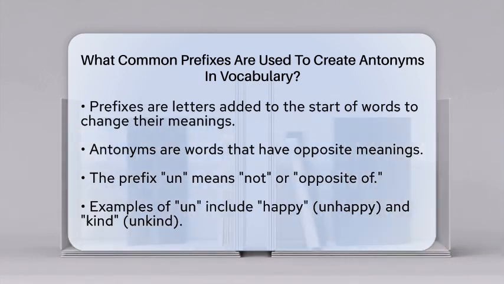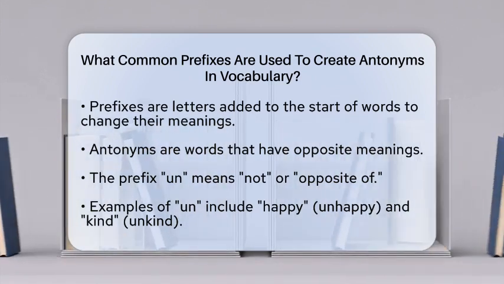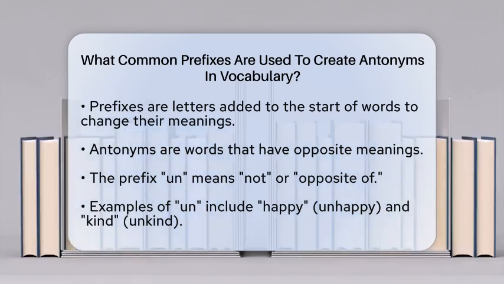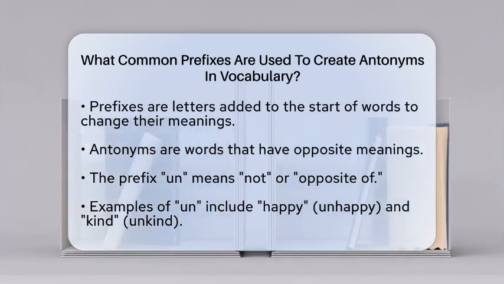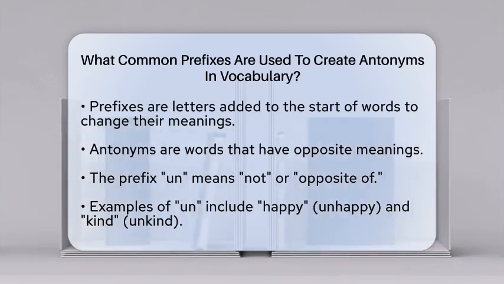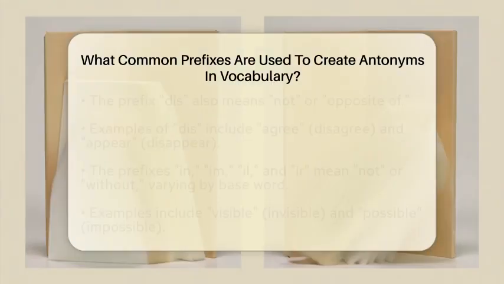how they work. One of the most widely used prefixes is un. This prefix means not or opposite of. For example, when we add un to the word happy, it becomes unhappy, which means not happy. Similarly, kind turns into unkind, meaning not kind. You might say, she wasn't happy with the results of the test.